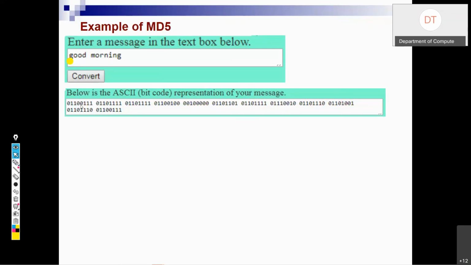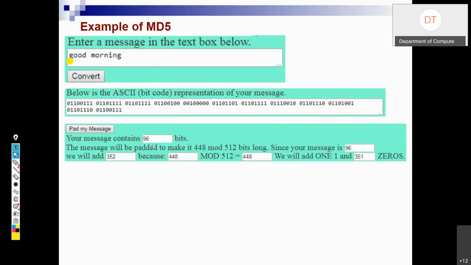Now can you tell me, is it a multiple of 512? Is this total length 512? How much is 8 into 12? One ASCII bit code is 8 bits. How many are we having? 12. So 8 into 12 is 96. So the message contains how many bits? Only 96 bits. But we have to use 512 bits as input.